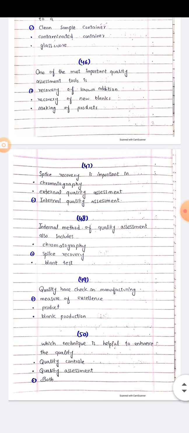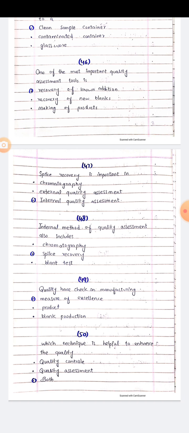MCQs number 46. One of the most important quality assessment tool is recovery of non-addition, recovery of new blanks, making of products. The right answer is recovery of non-addition. MCQs number 47. Spike recovery is important in chromatography, external quality assessment, internal quality assessment. The right option is internal quality assessment.